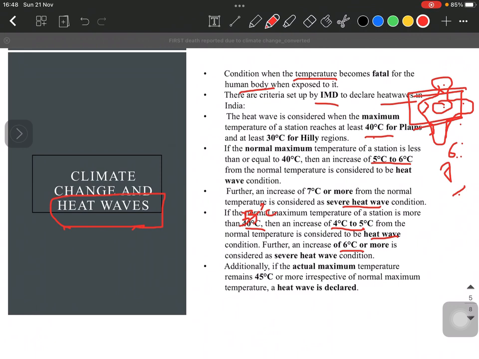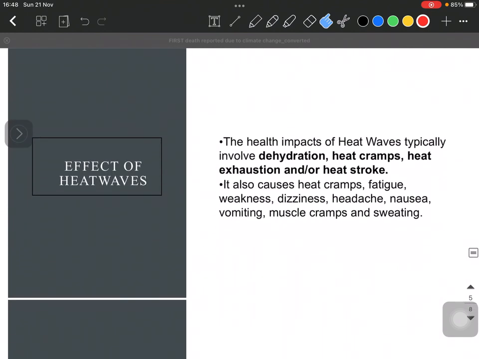Additionally, we see that if the temperature overall remains 45 degrees, irrespective of whatever the normal maximum is of that place, we say that a heat wave is declared. Okay, so these are the criteria that the IMD specifies about the heat waves.